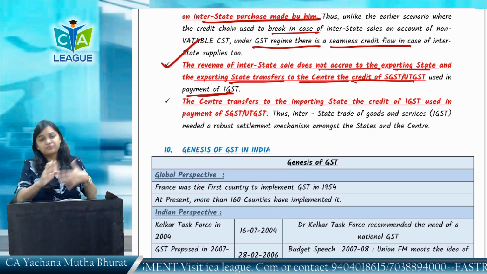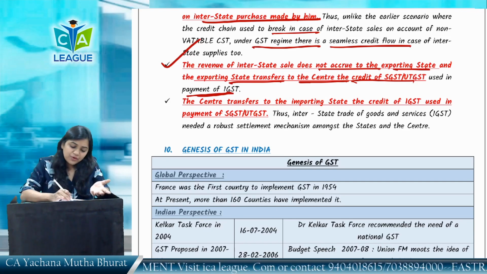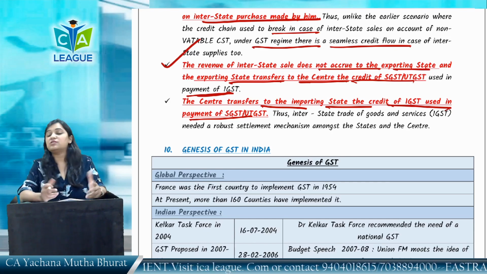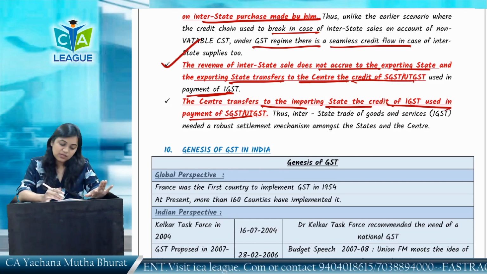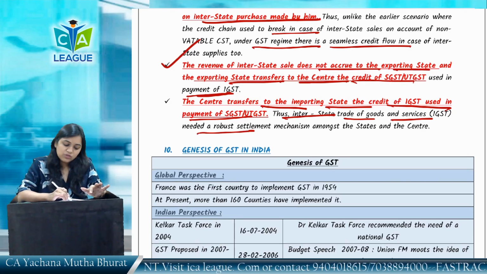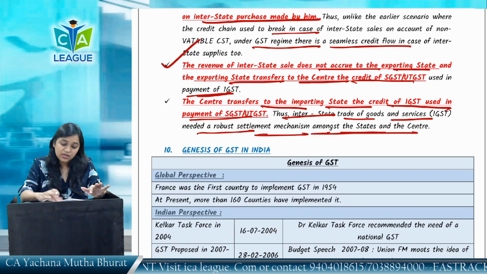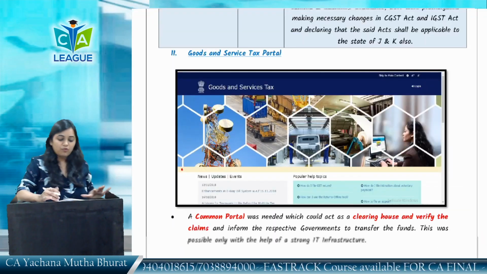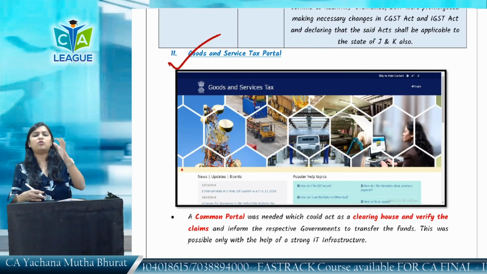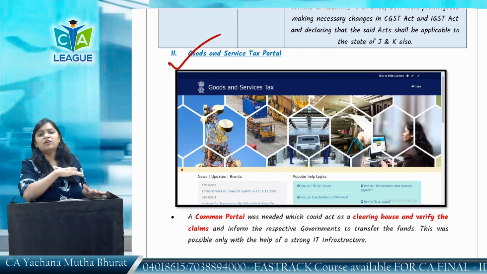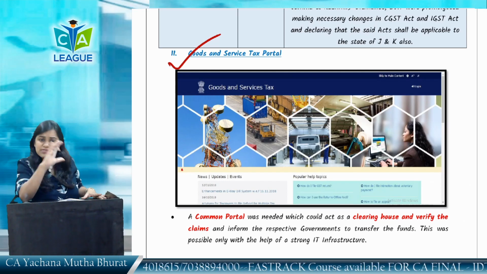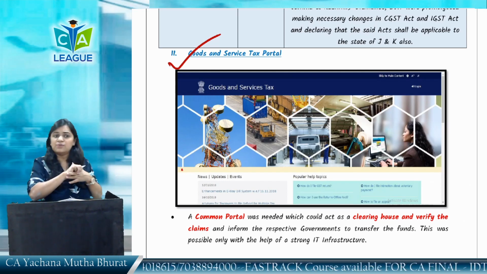As I have told you, the center transfers to the importing state the credit of IGST used in that consuming state, destination based state or the importing state. That interstate transaction of goods or services needed robust settlement mechanism amongst the center and state, and for this a common portal was required. This GST common portal, you must have seen it, www.gst.gov.in. It performs many functions. One of this is claiming the settlement between the states and the centers.